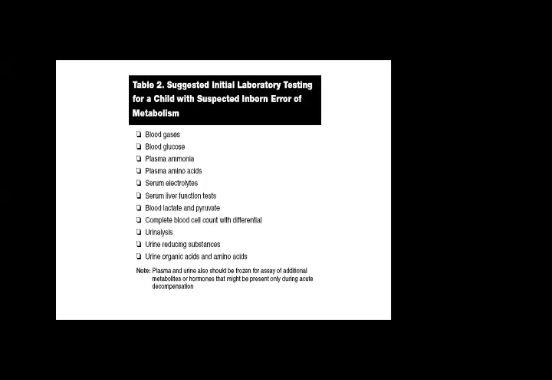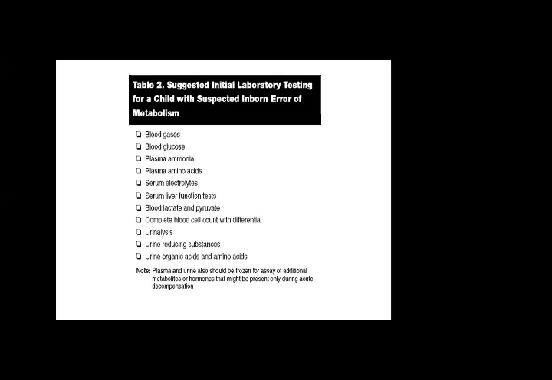And a note is written that plasma and urine should be frozen for assay of additional metabolites or hormones. This note is for the lab technicians, but the doctor should know that whenever you are going to get a hormone level, it is mostly done in the urine, but in the plasma as well.